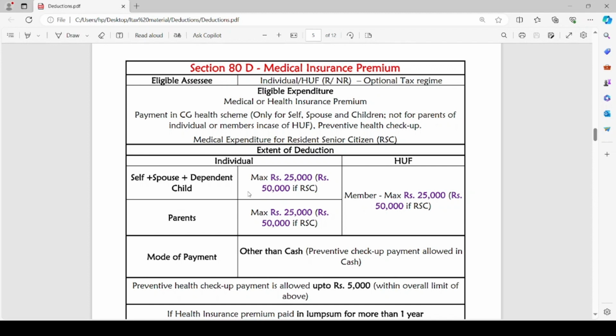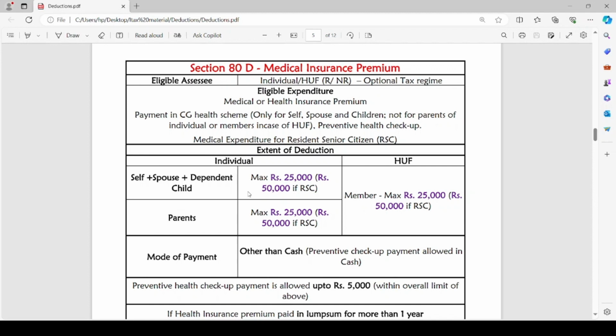Medical expenditure for resident senior citizen. Let us see the extent of deduction that can be claimed by the assessee under section 80D. In case of individual, for his self or spouse or dependent child, a maximum of rupees 25,000 can be claimed by the assessee. If the assessee or his spouse, any of them, is a resident senior citizen, he can claim up to rupees 50,000 as deduction with respect to medical insurance premium.